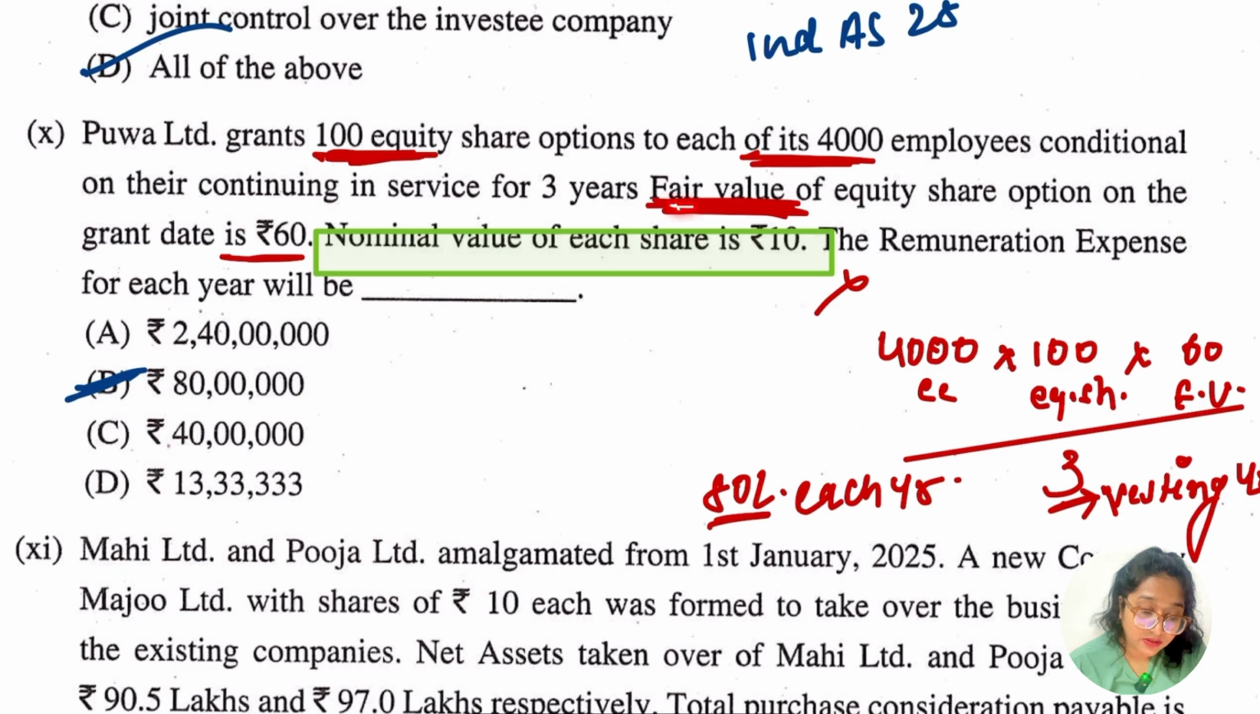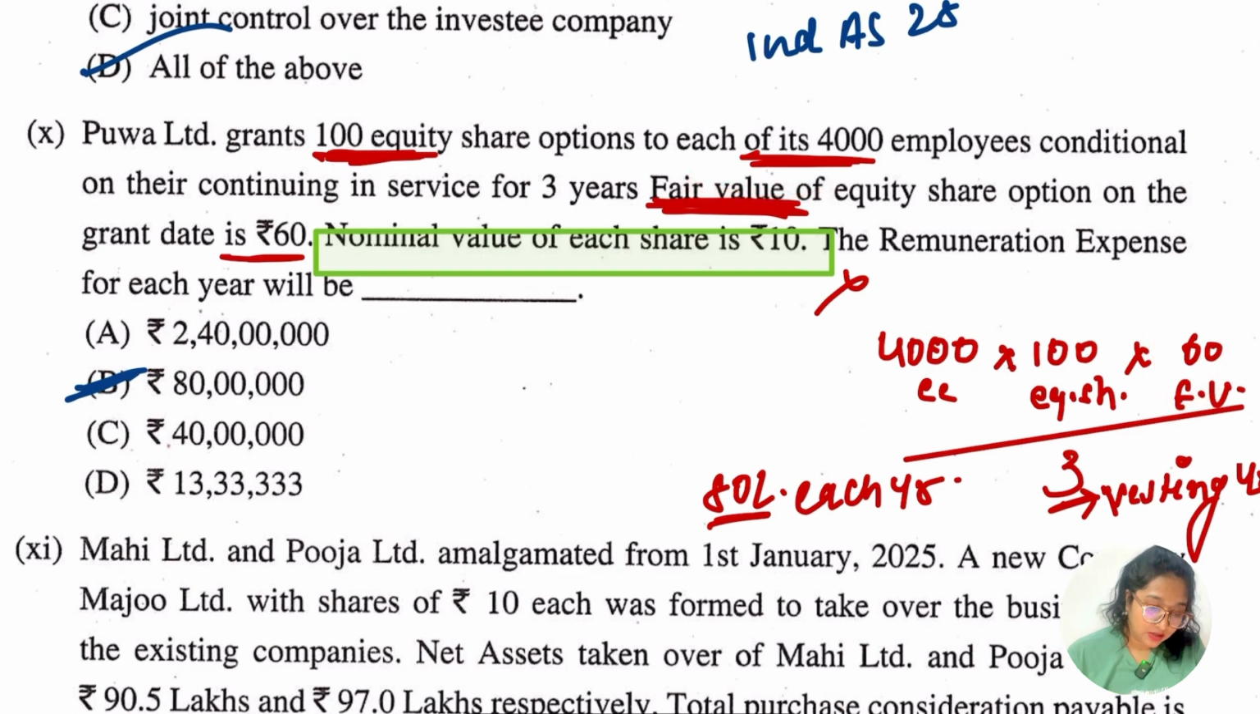So now they have given the fair value of the equity share option on the grant, which is 60. Now my point is going to be either I'm going to take the fair value, or the second they have given the nominal value of each share. नहीं लेंगे, we are only going to consider the fair value here. So थोड़ा सा confusion करने के लिए they have given us the nominal value of each share 10, that is not going to be taken here, ठीक है। तो the fair value which is 60.